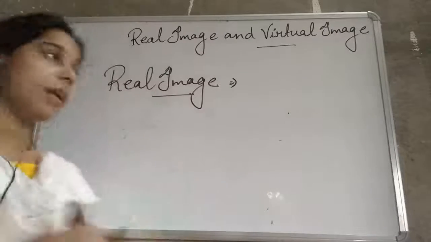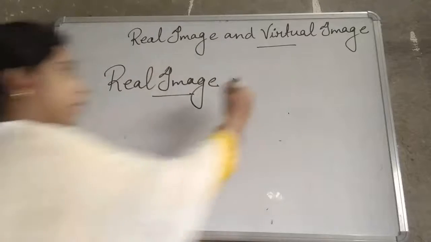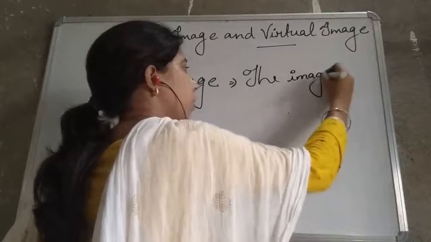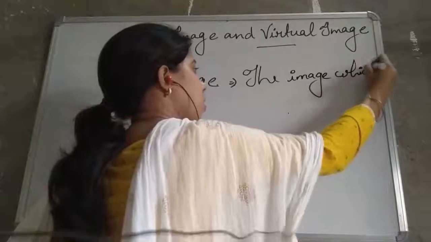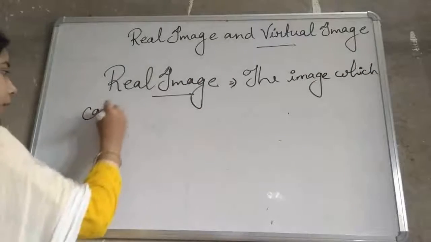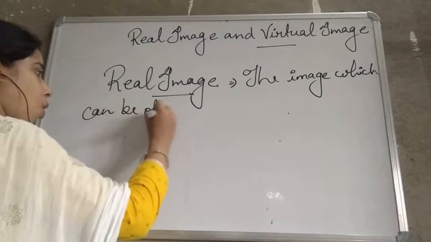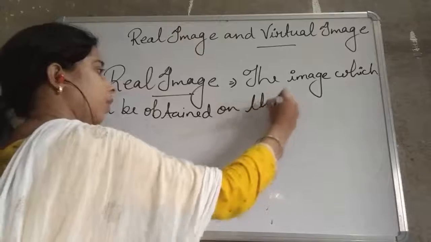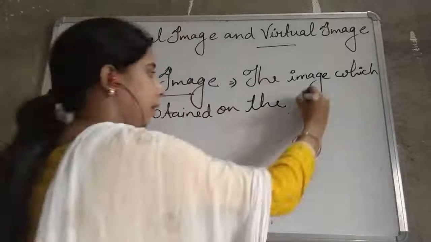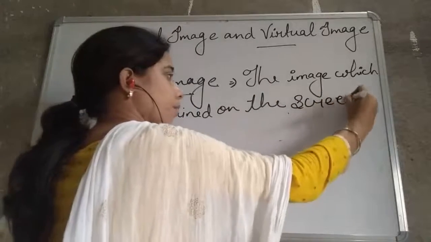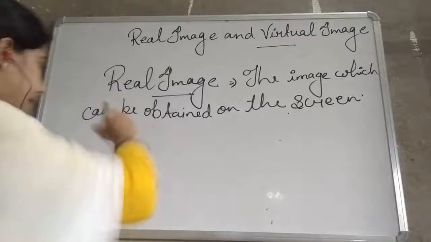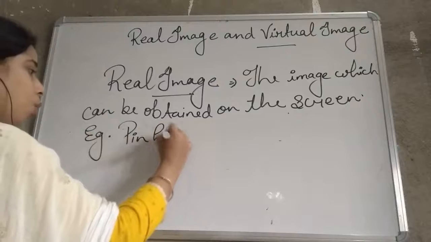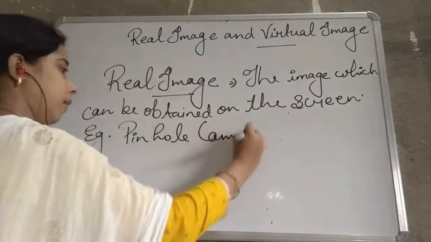So real image is the image which can be obtained on the screen. Example: pinhole camera.